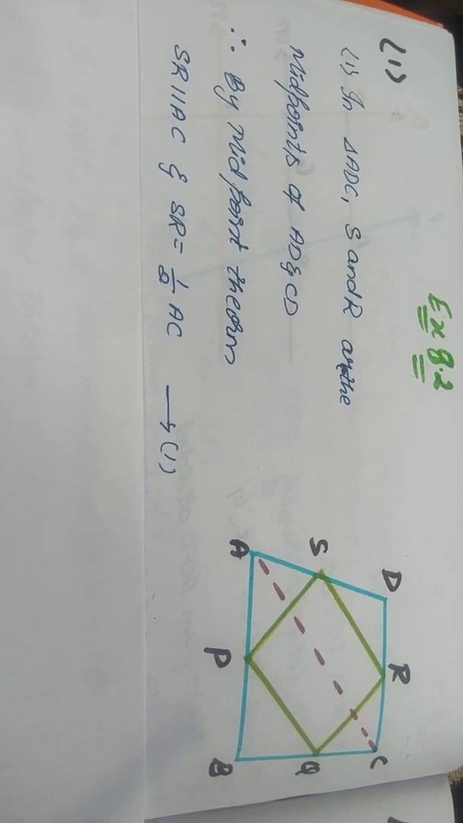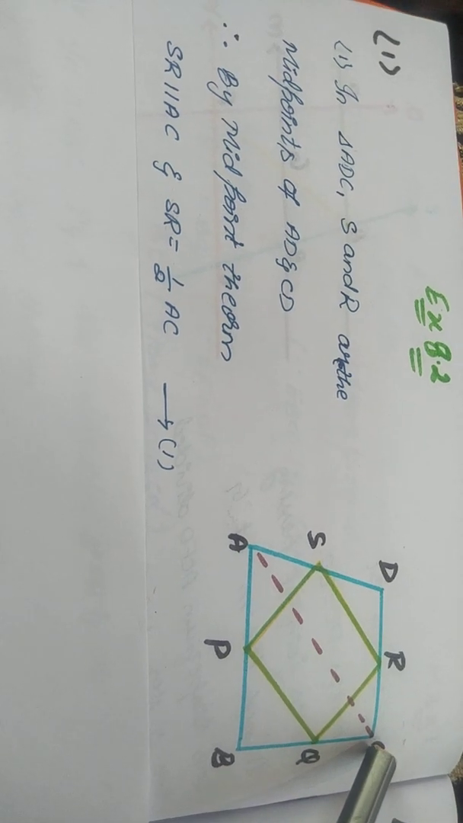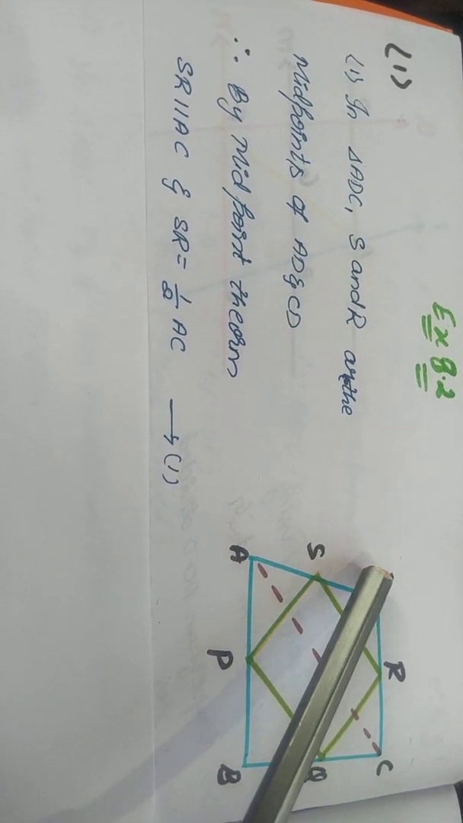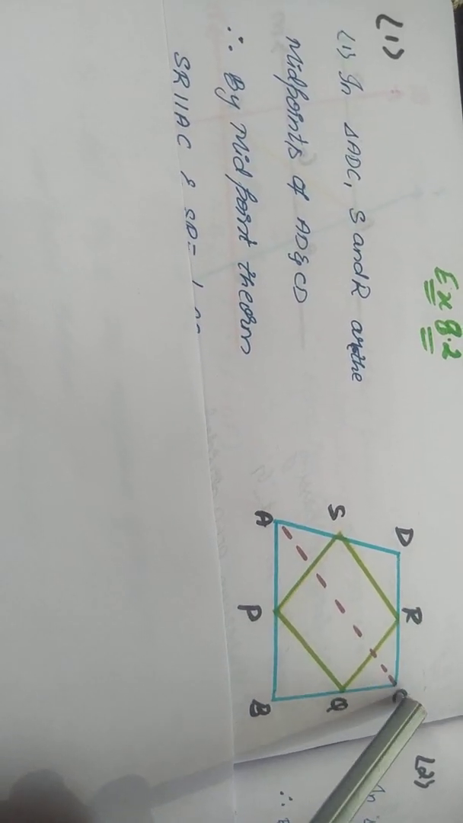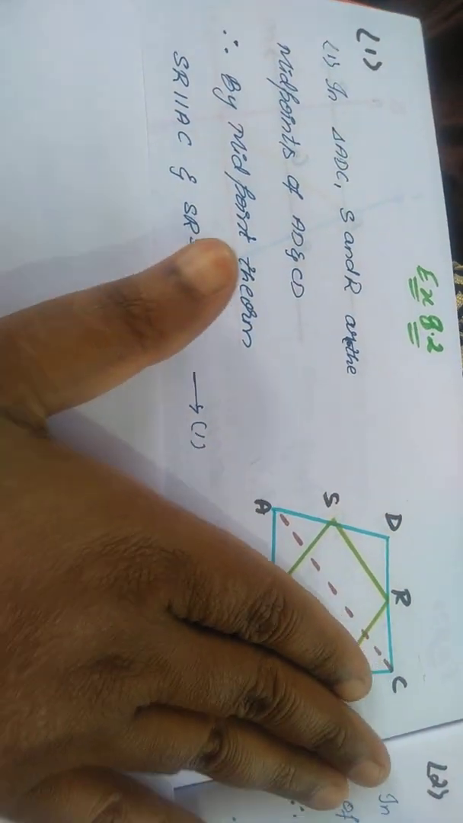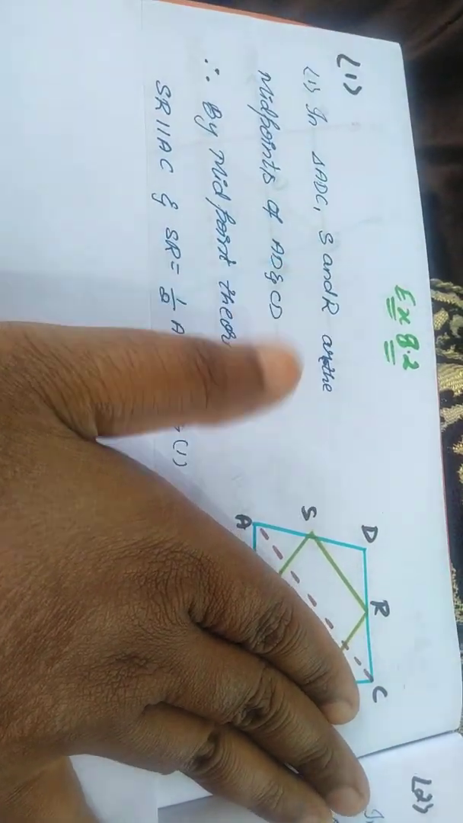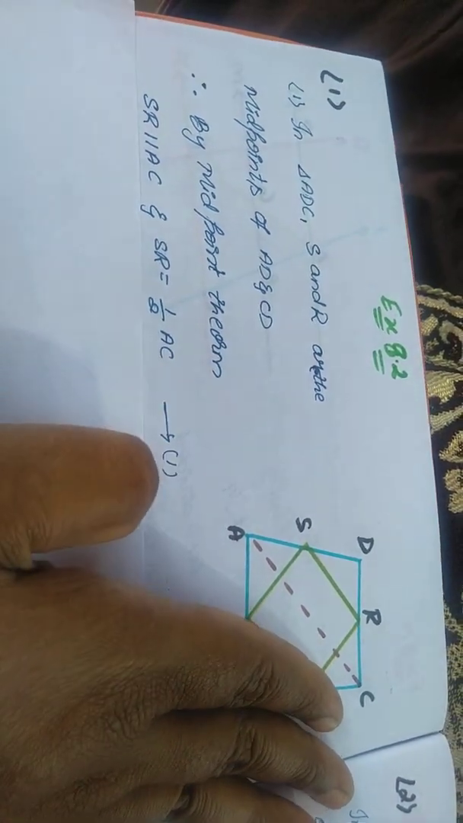In order to begin the proof, first I will join AC, children. Now can you see the triangle ADC, such that S and R are the midpoints of AD and DC. So by MPT I can say SR is parallel to AC and SR is half of AC. The second portion you should forget, children. Consider only the half portion of the triangle, children. Write this proof. Okay.